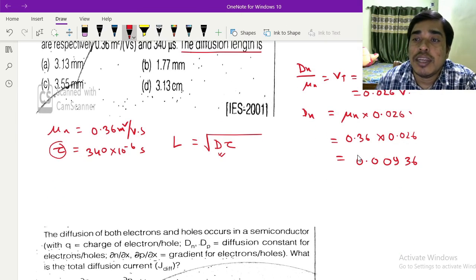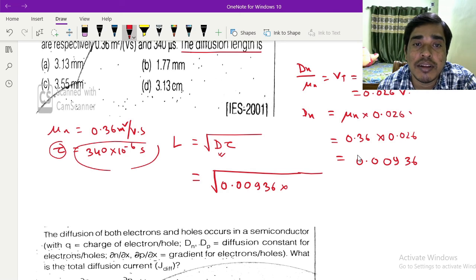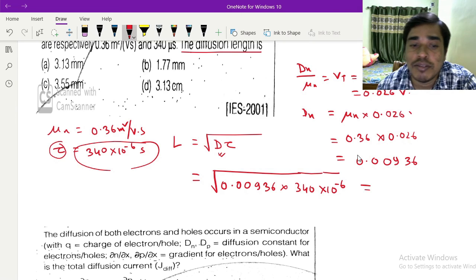Now if you put this value, it will be root over 0.00936 into 340 into 10 to the power minus 6, in meter.